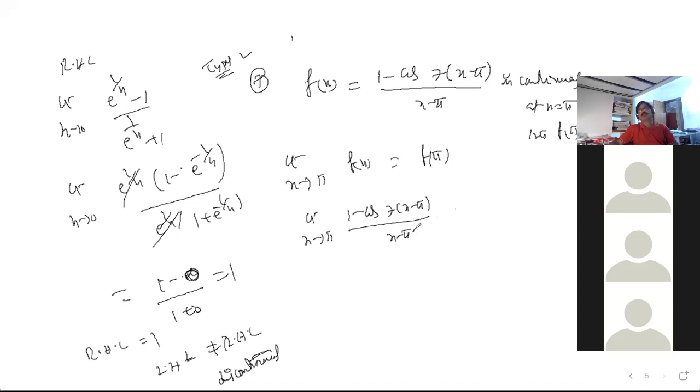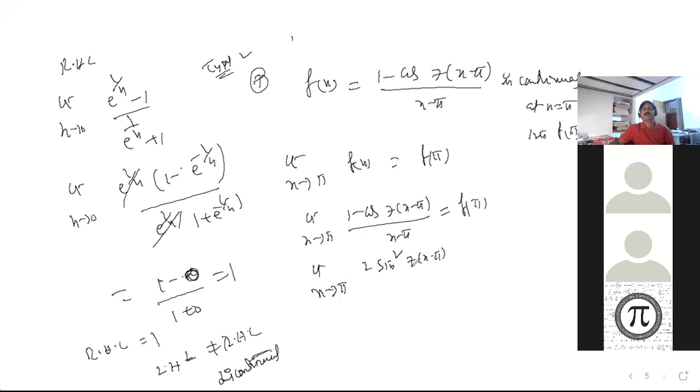Sir, how much are you going to get? It is 0/0 form. If it is 0/0 form, what do you do, differentiate? No, multiply and divide by 7, then 1 comes. Otherwise we have to write sin square of 7 into x minus pi divided by 2.